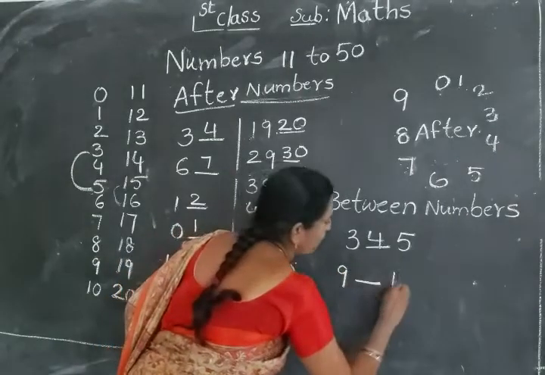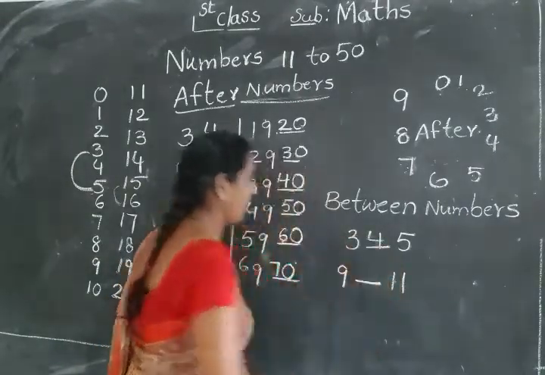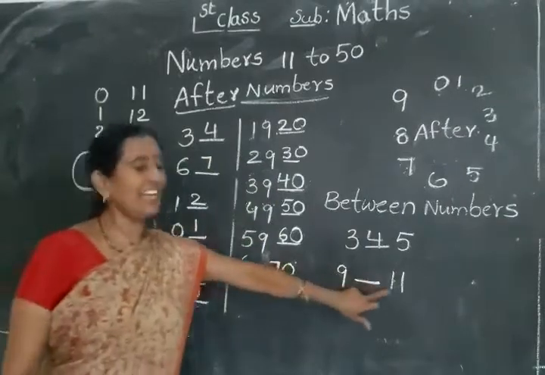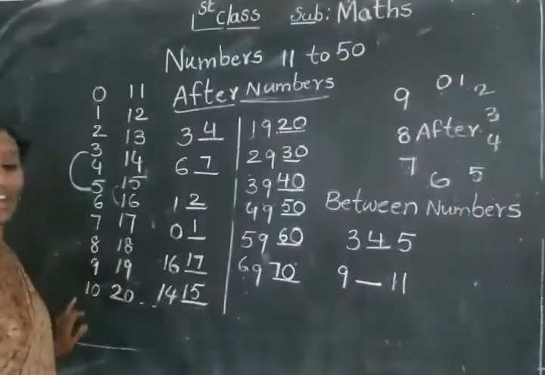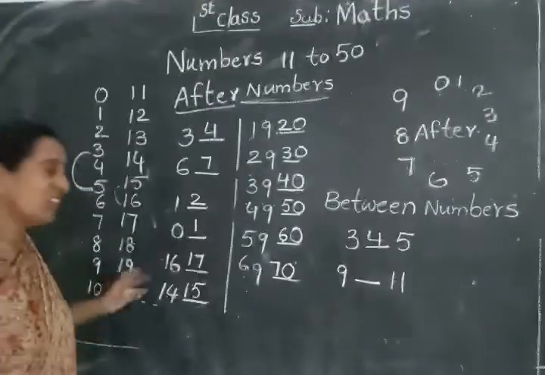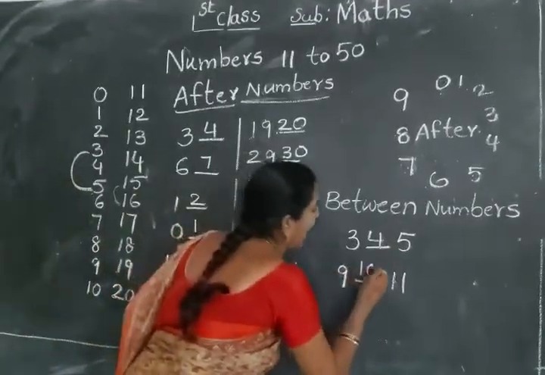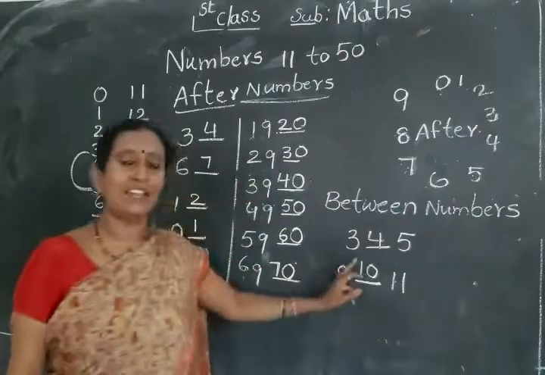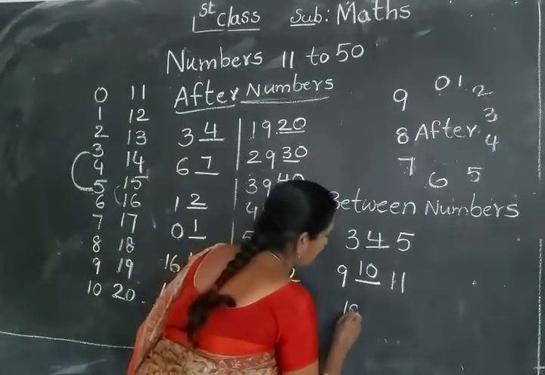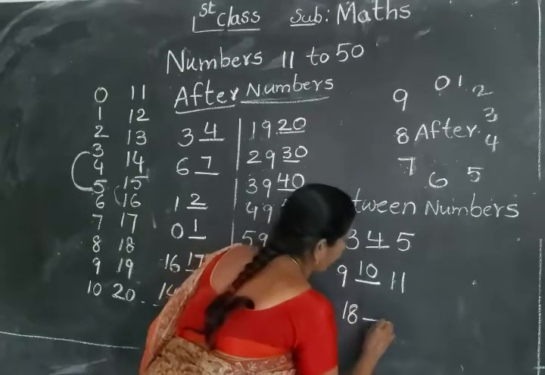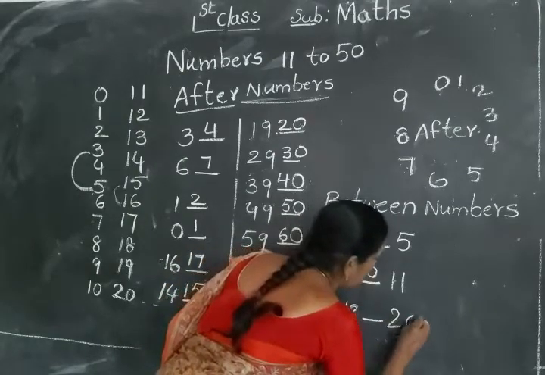9 dash 11. There are given 9 and 11. Between which number comes? 9 after which number comes? 10. So 9 and 11, the between number is 10. 18, 20.